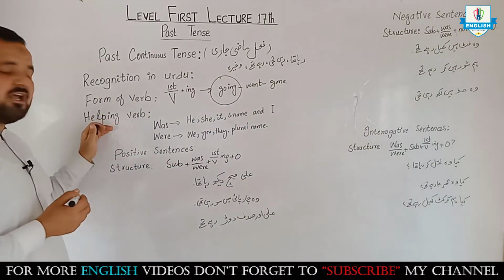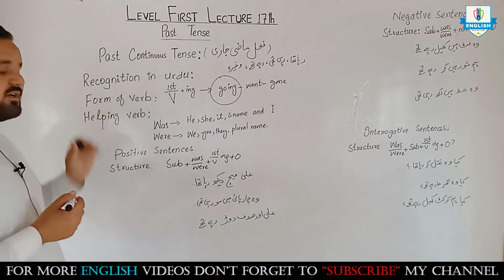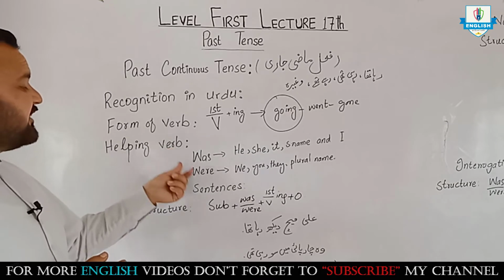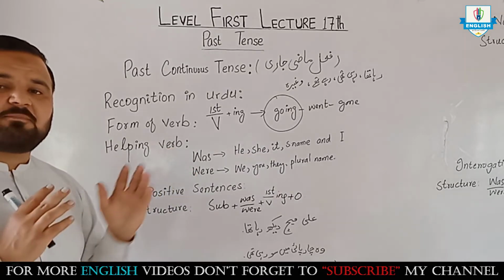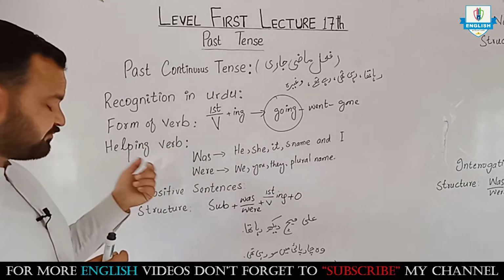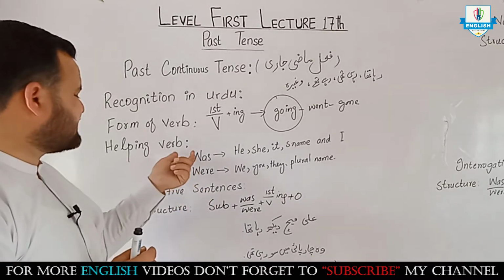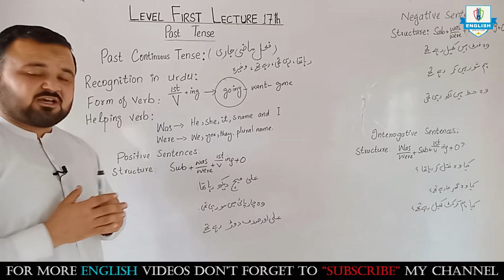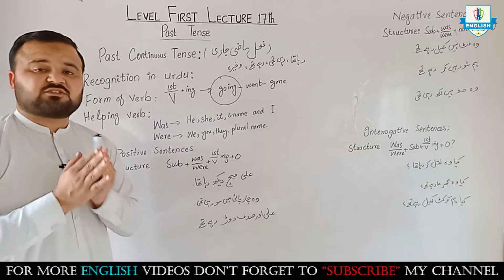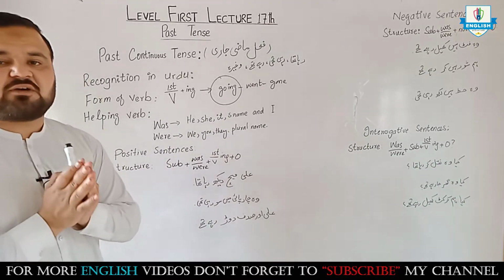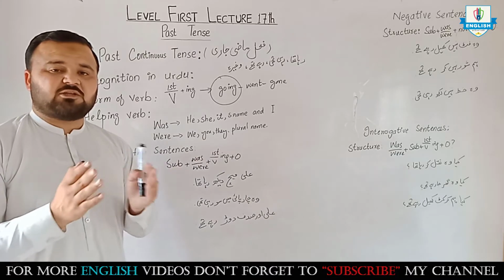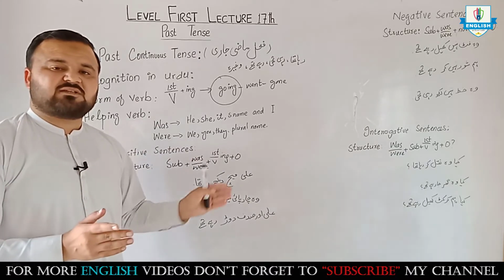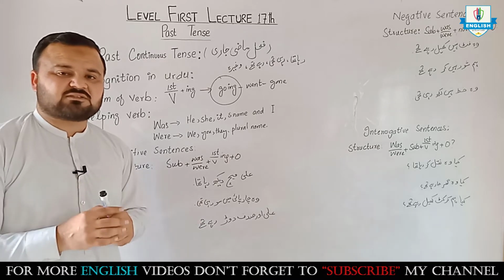Coming toward the helping verbs, these 3 things are very much compulsory. Was and were are the helping verbs of past continuous tense. When you are reading a book or a story, any passage, and you see was, were, it means that this is the past continuous tense.